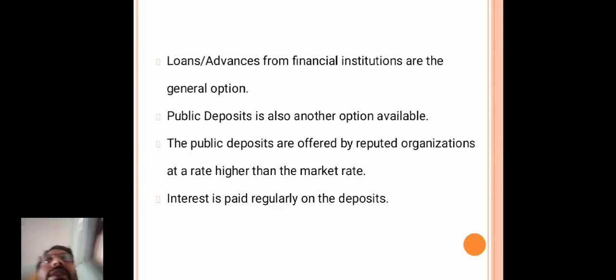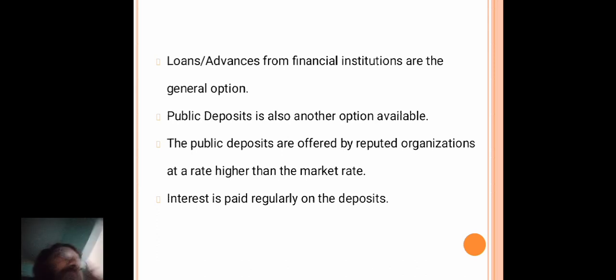Purchasing raw materials or payment of wages, salaries, fuel, rent, etc. That comes under the expenditure for day-to-day business activities, right? So for this purpose, the companies take loans or advances from the financial institution. And for the public deposit, generally the interest rate is high compared to other loans or advances or debentures.